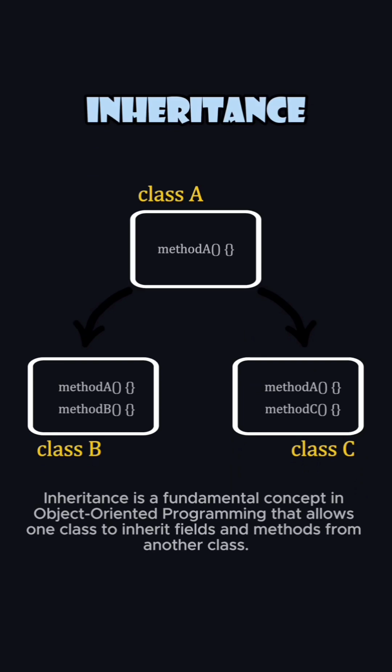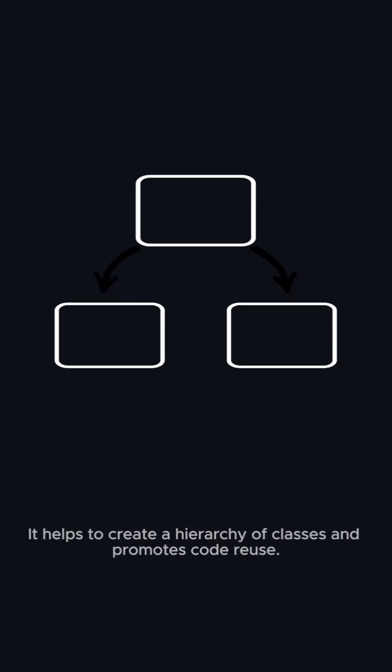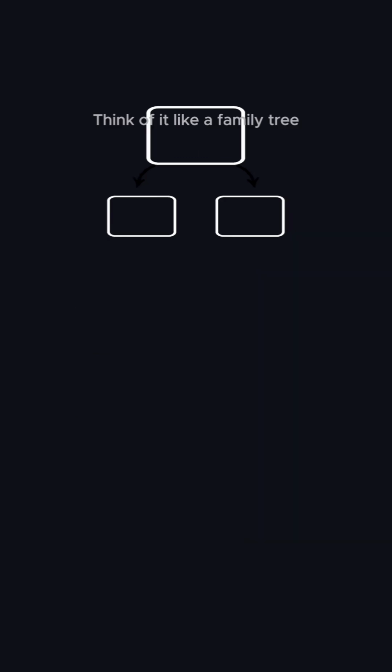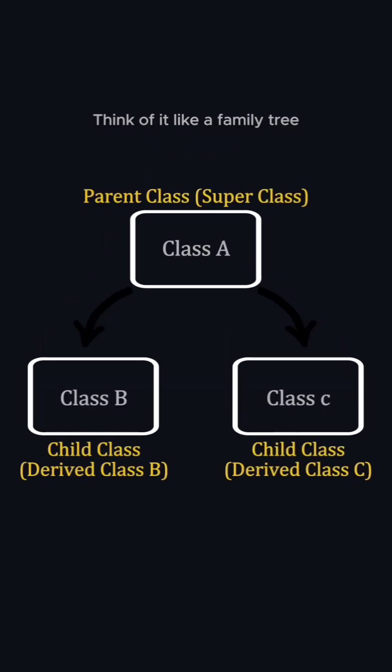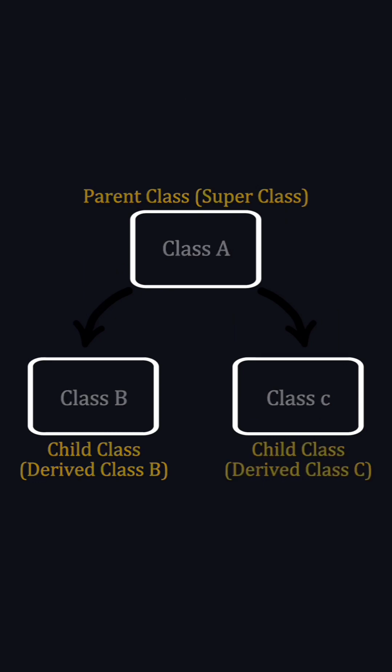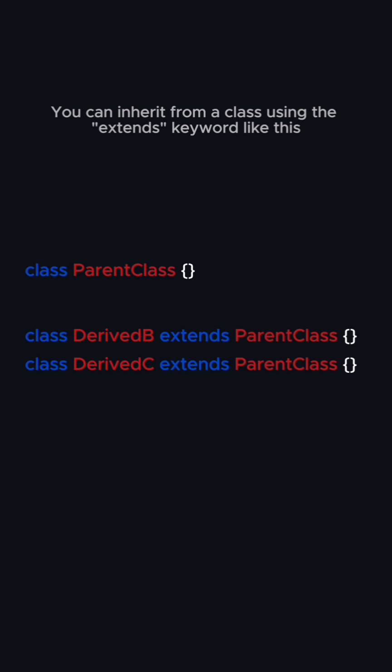Inheritance is a fundamental concept in object-oriented programming that allows one class to inherit fields and methods from another class. It helps to create a hierarchy of classes and promotes code reuse. Think of it like a family tree. You have a base class, often called the parent or superclass, and derived classes, known as child or subclasses. You can inherit from a class using the extends keyword like this.